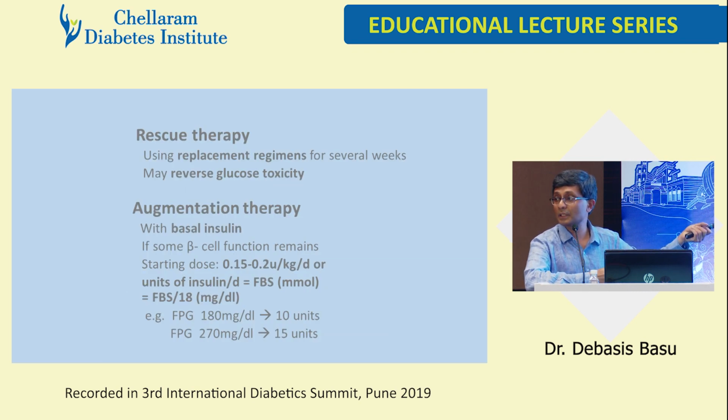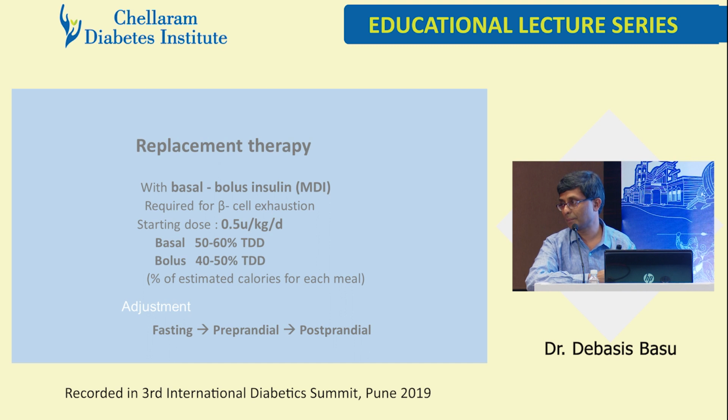He is now continuing glibenclamide 5 BD, metformin 5 BD, but things are not improving: augmentation therapy. And finally, as in the natural progressive course of diabetes, he will run dry, because the glibenclamide will flog the beta cells, they will be tired and they will be dead horses, and you need the horses to be pulled up in a cart and then dragged along, and that cart will be replacement insulin therapy. So: rescue therapy, augmentation therapy, replacement therapy.